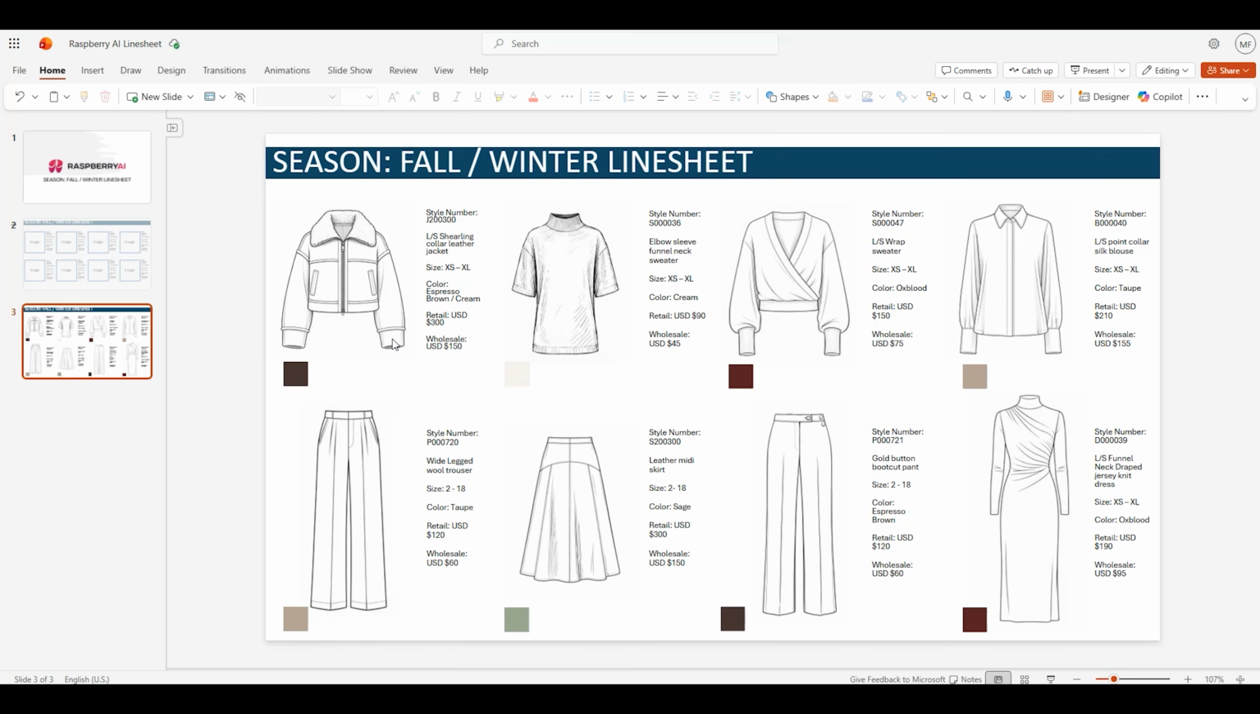In this video, we're going to use Raspberry AI to create a photoreal line sheet in PowerPoint, starting from these 8 black and white sketches.